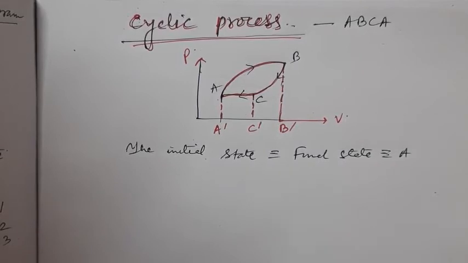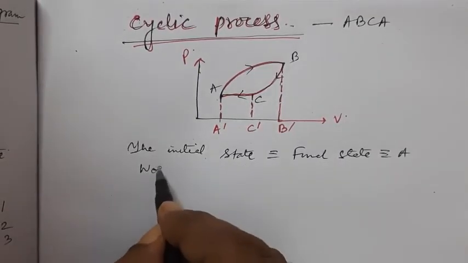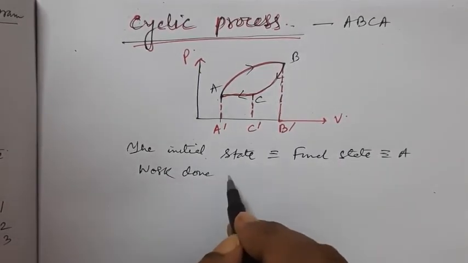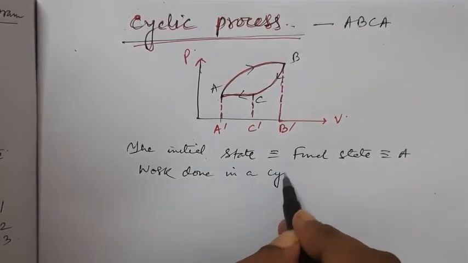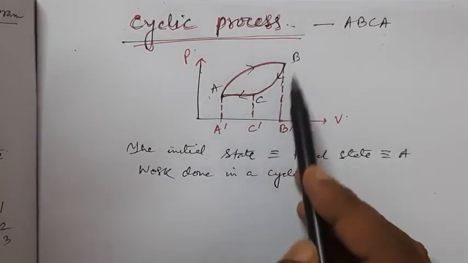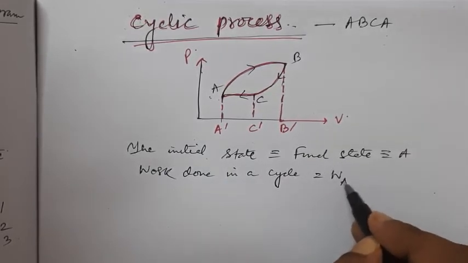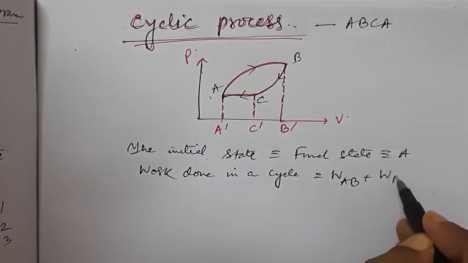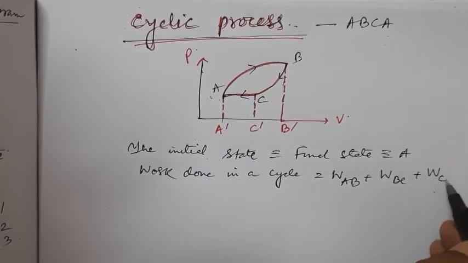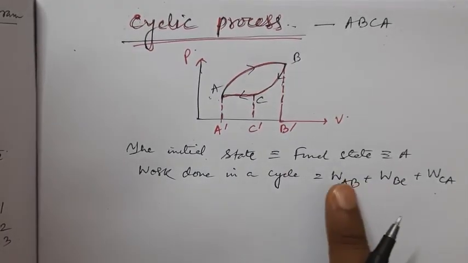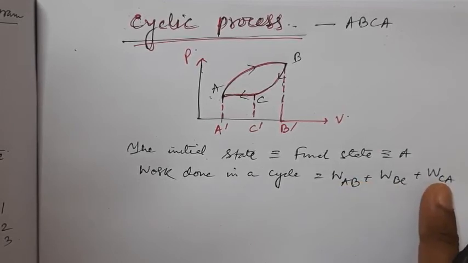So we find the work done in a cycle. Now what is the cycle here? ABCA. Work done in a cycle means WAB plus WBC plus WCA. So we can take these 3 to be individual processes.